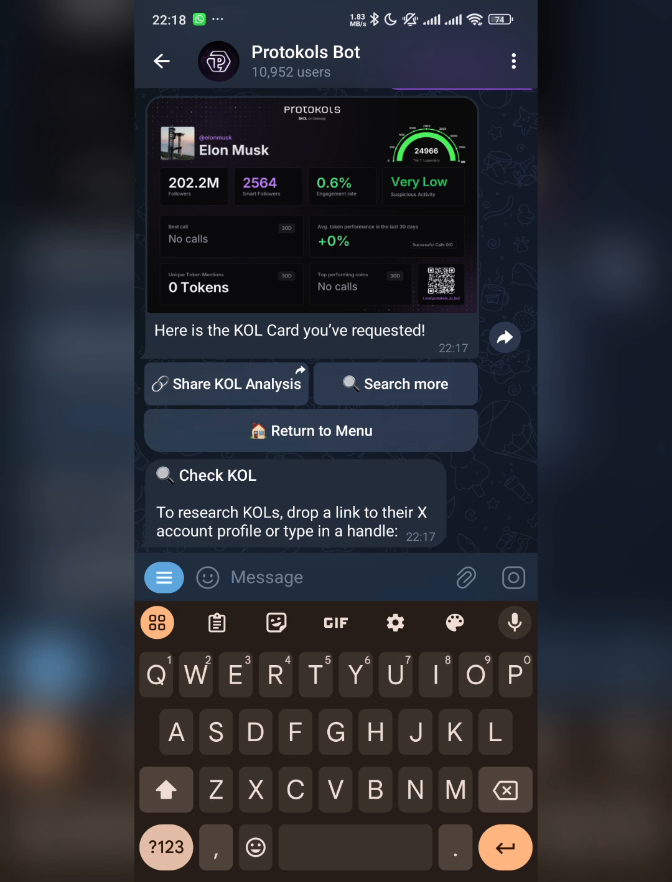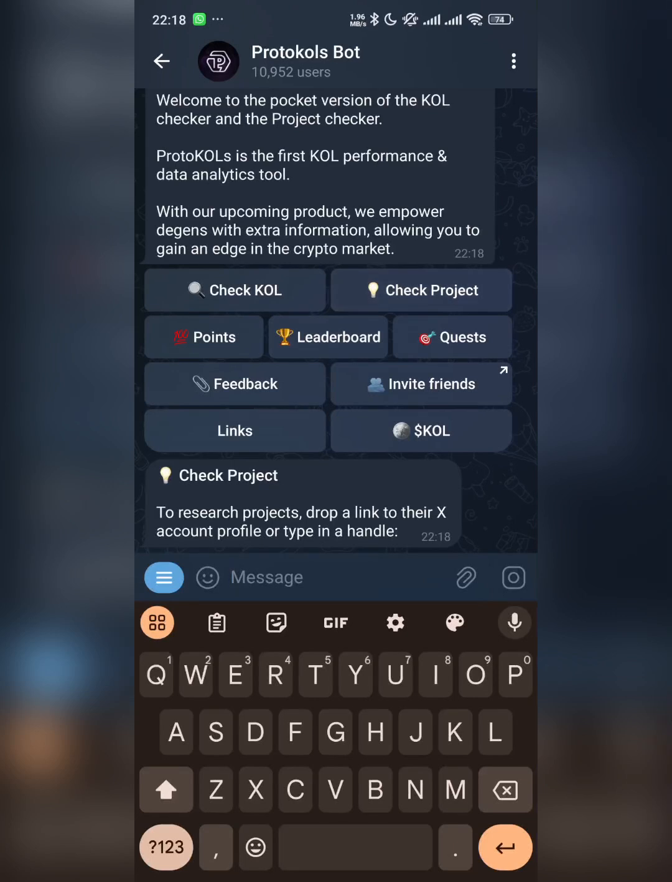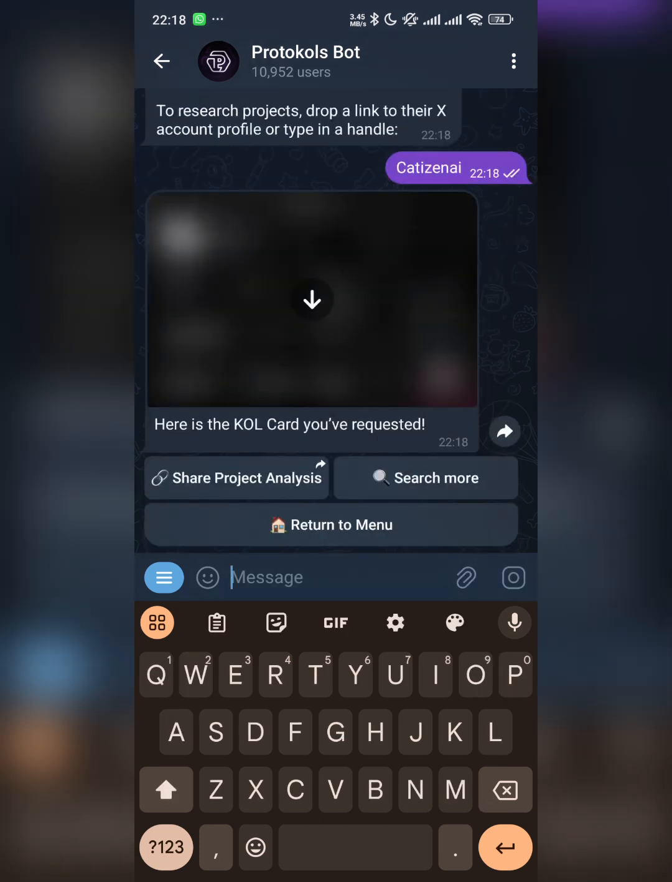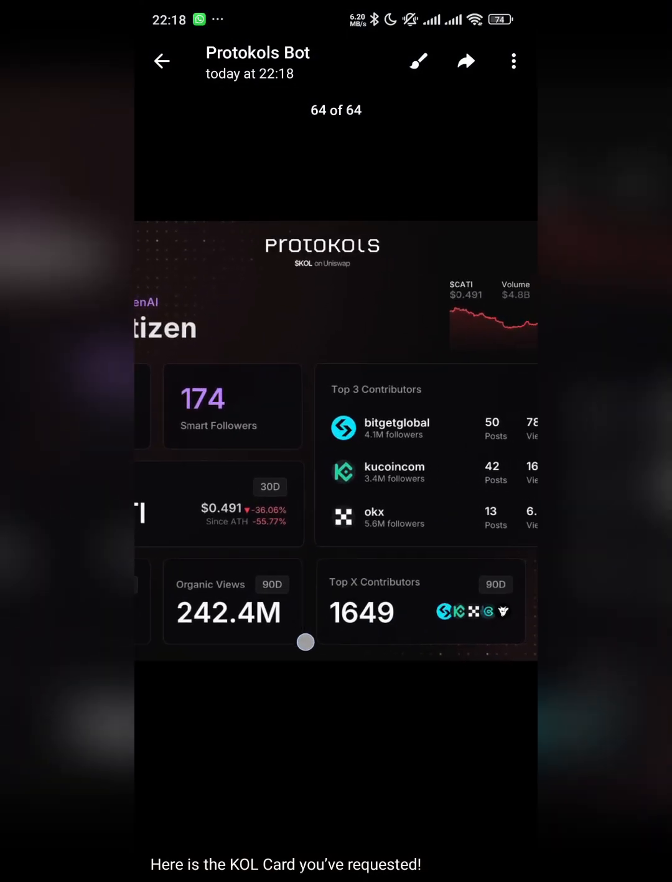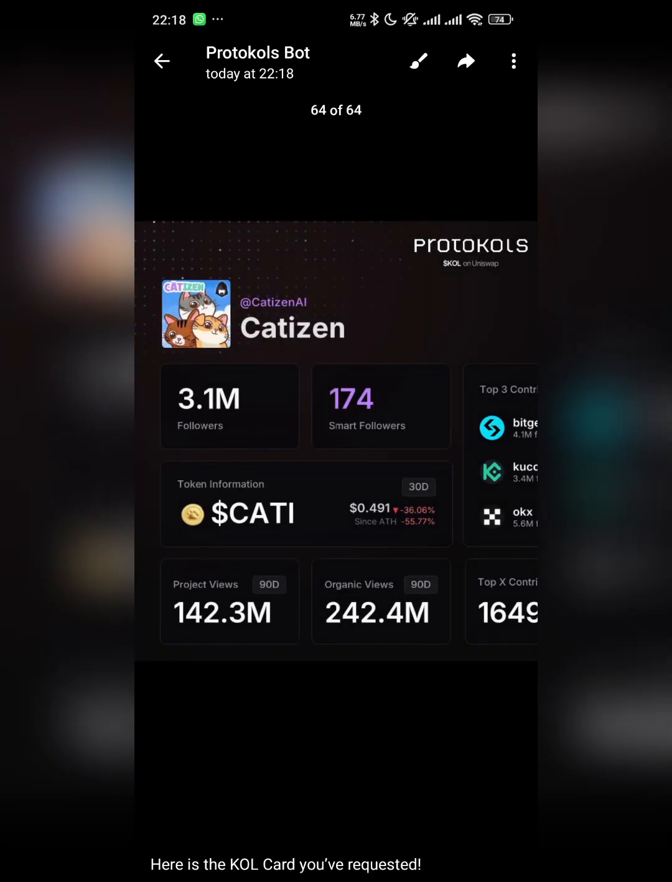After that, let's return to the menu. You can also check for projects too. Let's check for Cartesian AI. So you can see the total followers. You can see that this project has a token. Now if the project does not have a token, it will also specify here. You can see the top contributors. You can also see the volume, the market cap. So it gives you basic analytics you need.